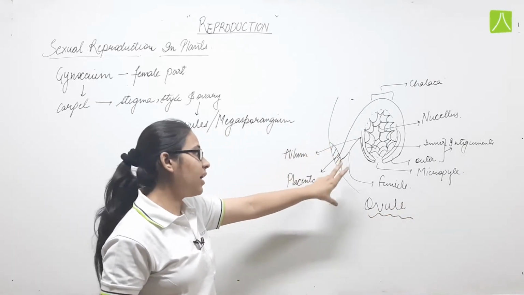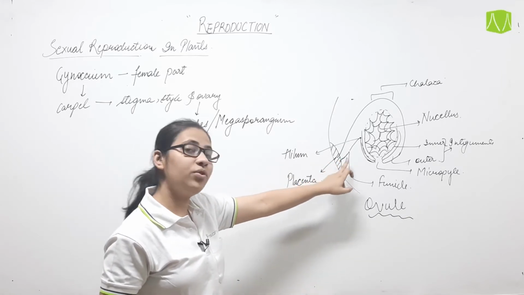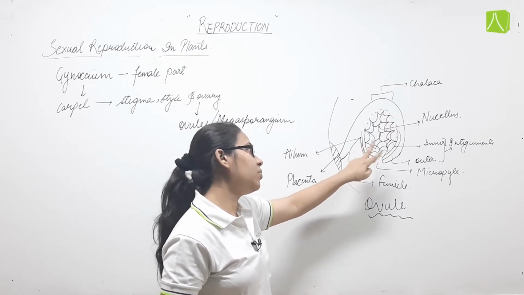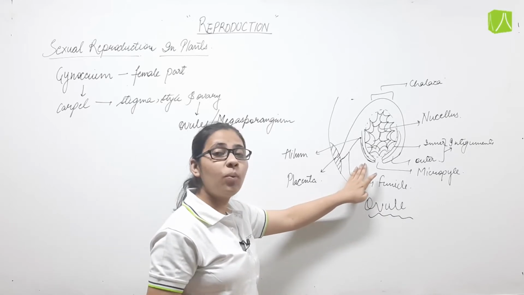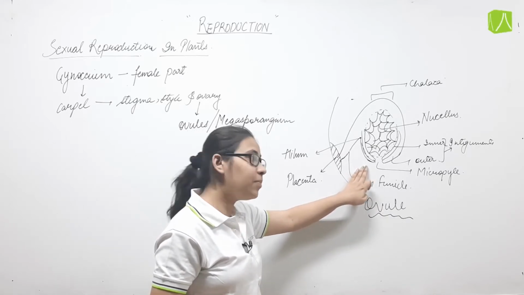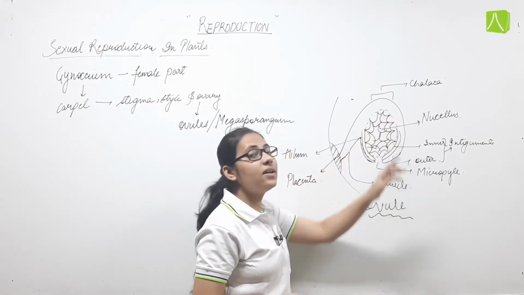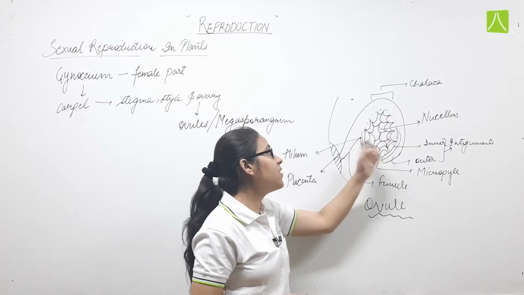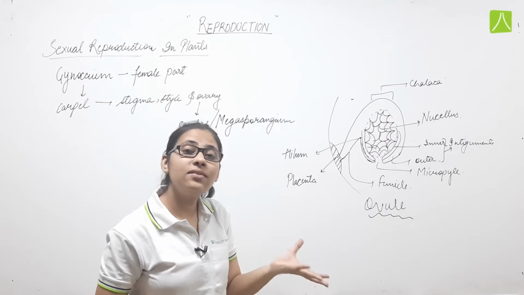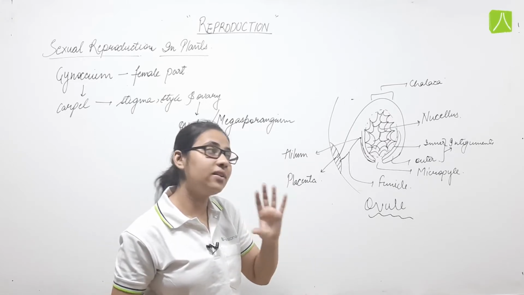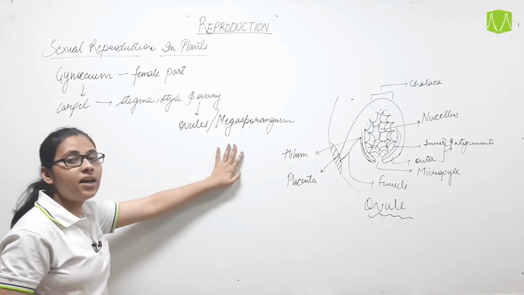The ovary wall has a tissue called the placenta, with which the ovule is attached with the help of a stalk called the funicle, and the point of attachment between the ovule and the funicle is known as the hilum. It contains two protective layers called outer and inner integuments. The point where the integuments are absent is the micropylar end, and opposite to that is the chalazal end. These integuments cover the mass of parenchymatous tissue present in the center of the ovule, known as the nucellus. So, this is the structure of the ovule, or the megasporangium.